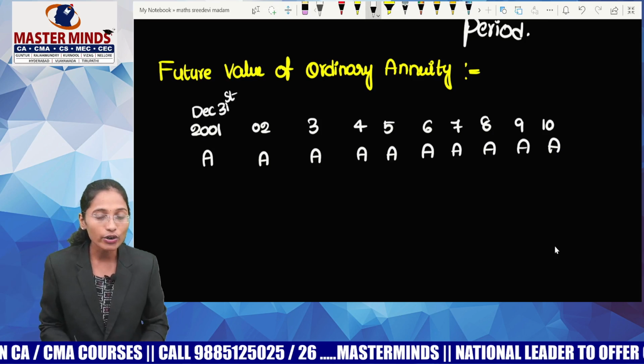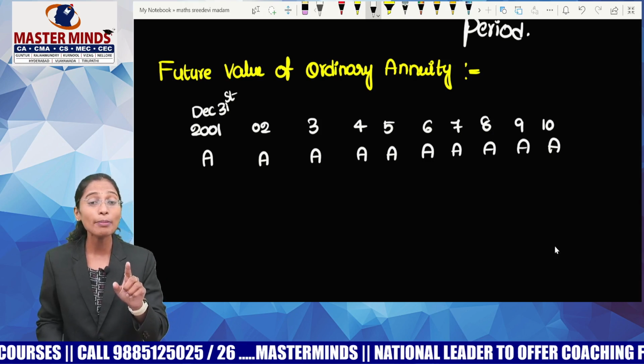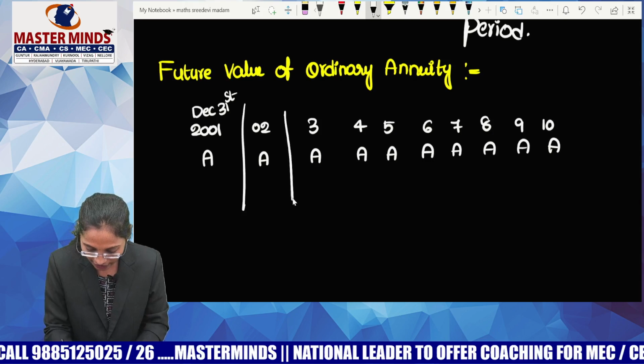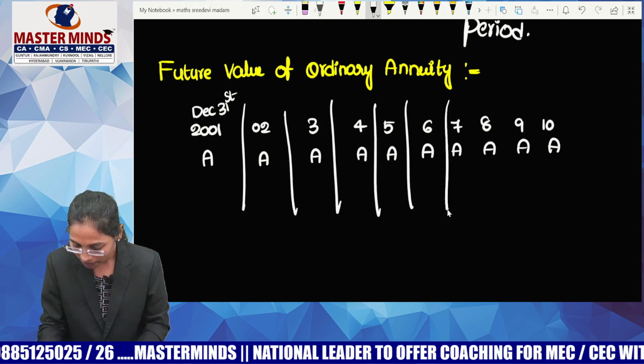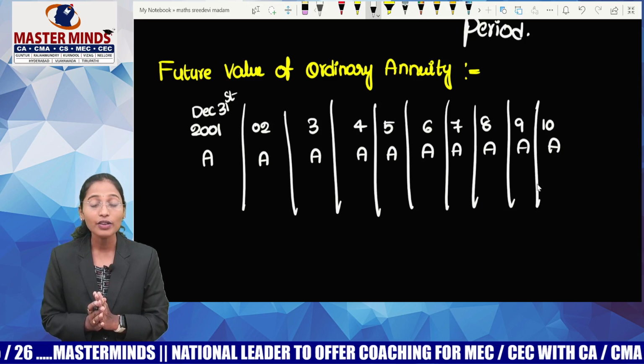Is it an ordinary annuity or a due annuity, guys? Ordinary, because my payments or receipts are happening at the end of the period. So how many periods are there, guys? How many payments are there? 10 payments or receipts. Now guys, try to understand.